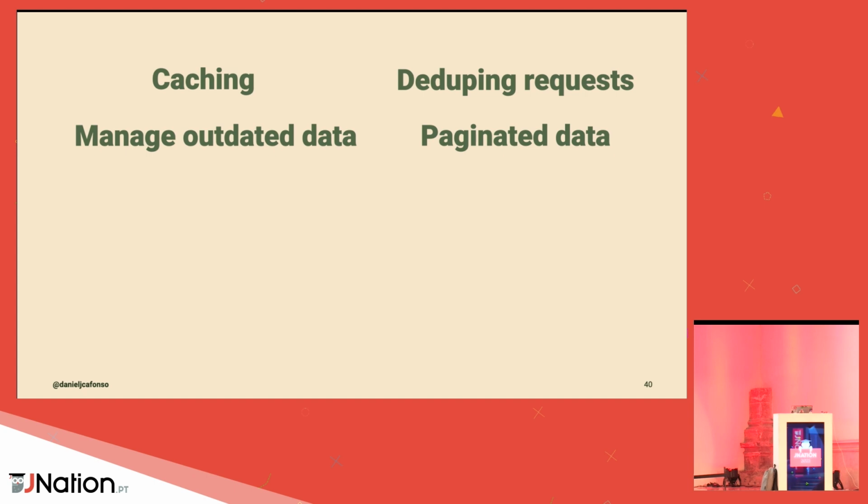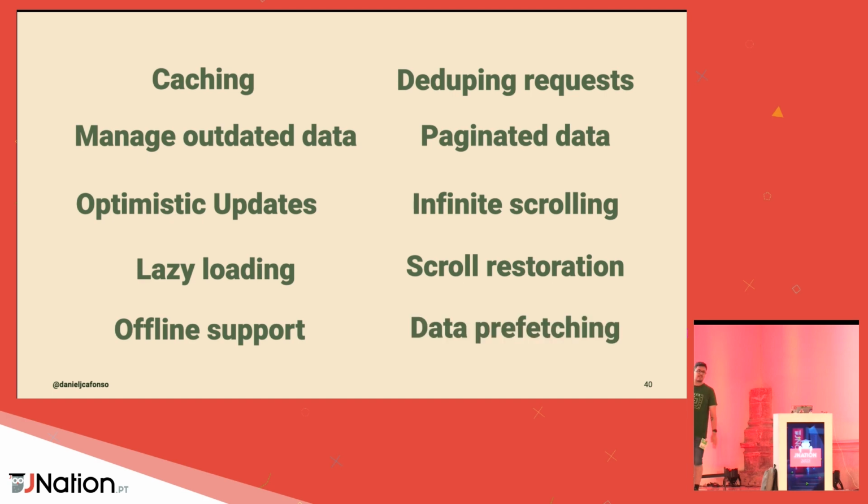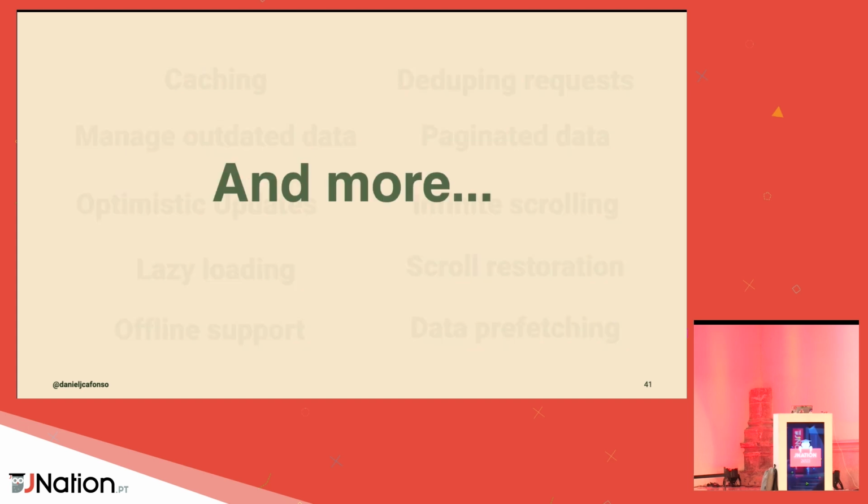We did it manually by using invalidate query and cancel query, but it also does it by itself thanks to the stale time property. Optimistic updates, we saw the traditional way of doing it and even the most recent way of doing it. Infinite scrolling, lazy loading, scroll restoration, offline support, and data prefetching. Some of these things were not on the initial slide, because React Query can do these things and many, many others, and it keeps growing more and more every week. When I started using React Query 3 or 4 years ago, it was still very recent, and it's been amazing seeing how Tanner and now Dominic and all the team behind it have been contributing to it.